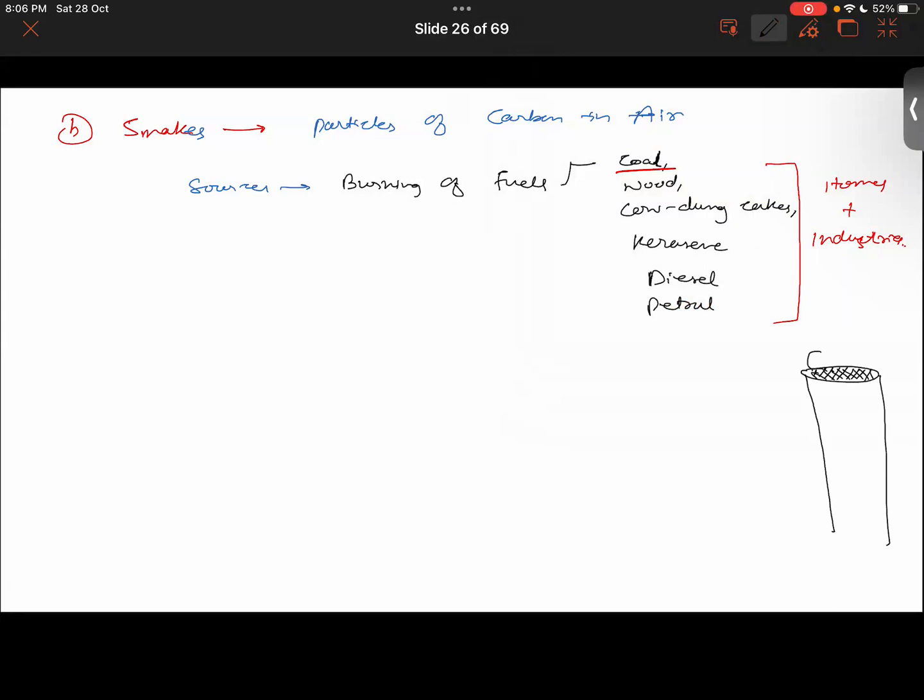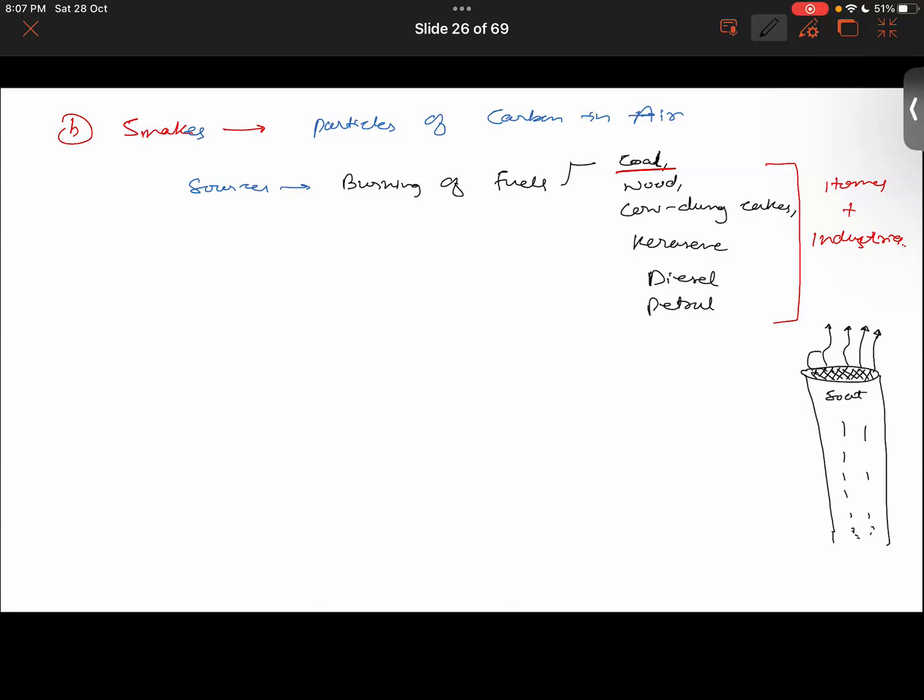So thereby what happens, the smoke that is coming out of the chimneys consists of a lesser amount of pollutants. Although it consists of pollutants, it is a lesser amount of pollutants. So basically all the soot will be left back, it will be stored, right?